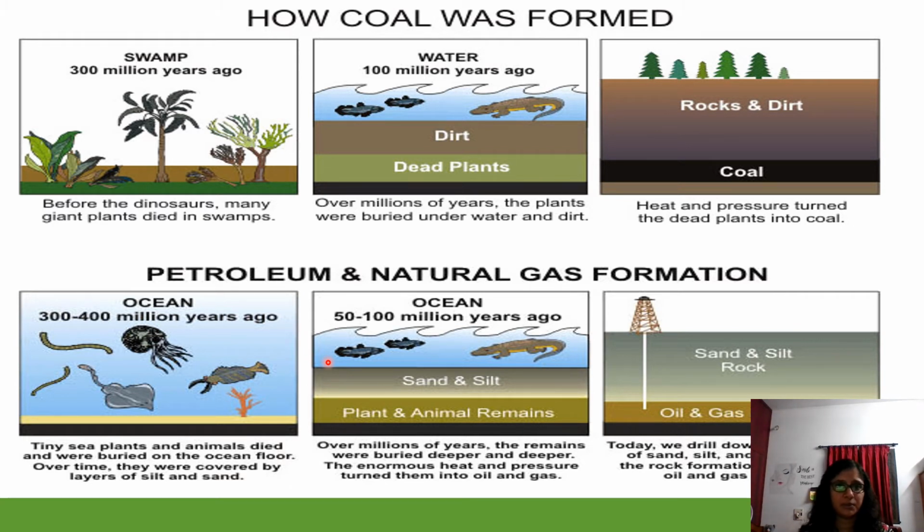It goes deeper and deeper when the water flows. You can see the layers, plants, animals remain, and sand and silt, which is nothing but mud. Over millions of years the remains were buried deeper and deeper. Enormous heat, meaning more and more heat, was generated, and this heat and pressure turned these dead animals into oil and gas. From these animals we are getting the oil. Not all the oil, but some of the oil we do get from them.